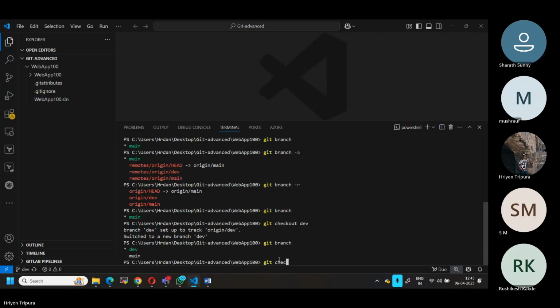Git checkout -b. In my case, I can give something like this. Try to follow this naming standard: features. Then, as I told you, this is for monitoring.